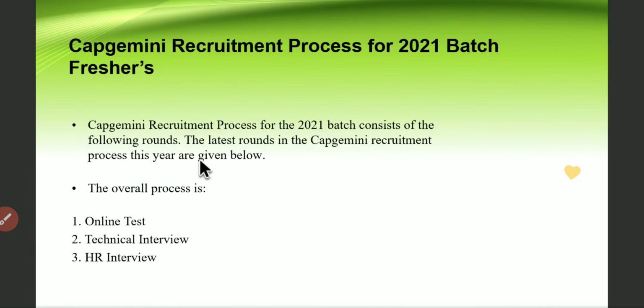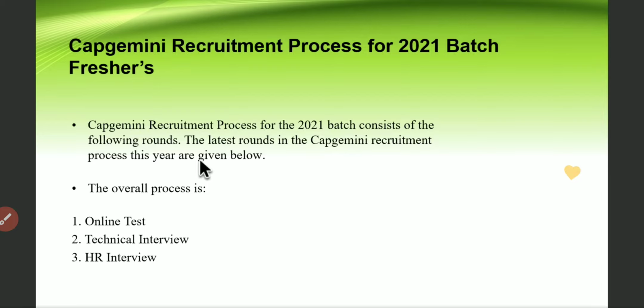So today we are going to discuss the Capgemini verbal test. Basically, if you are attending the Capgemini campus recruitment or offline recruitment, then you will probably know that three rounds will be there in the recruitment process. First one will be the online test, which you can call the aptitude test, followed by the technical interview. After that, the HR interview will be there.